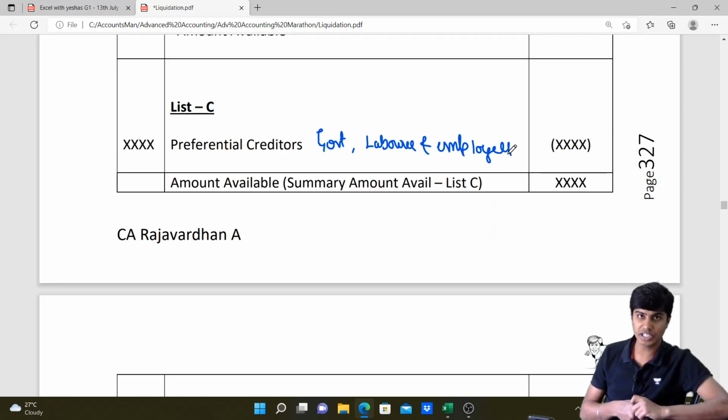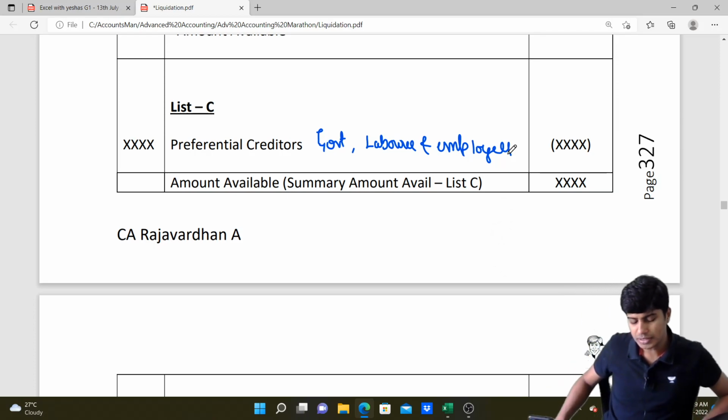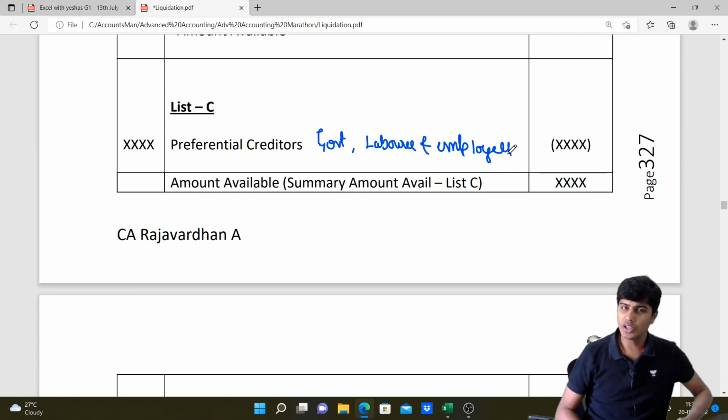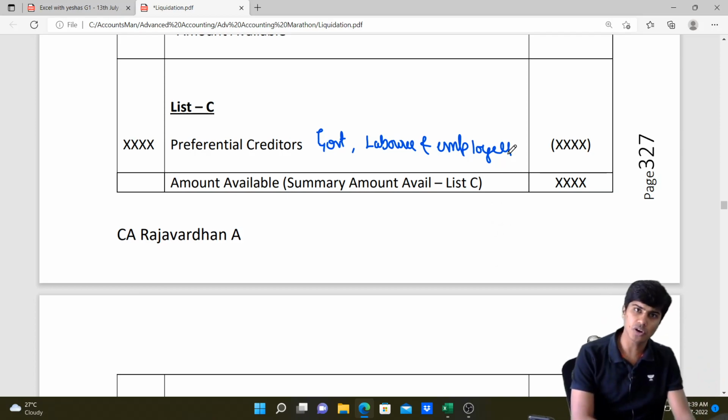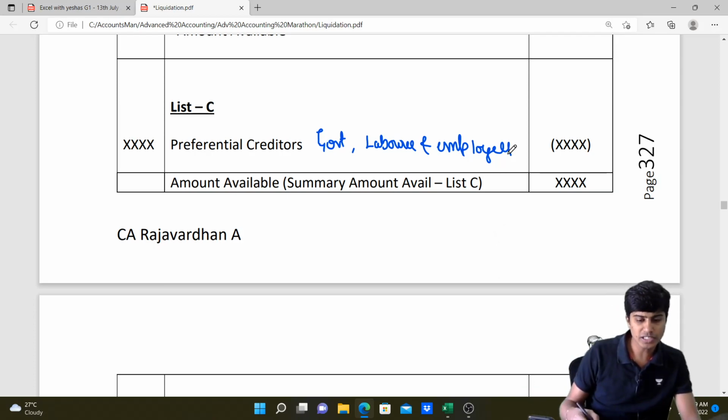Beyond that, it will be unsecured creditors again. Or PF due, ESI money due, gratuity money due, retirement money due, leave travel compensation, all of this will be preferential creditors. You might not pay them to the fullest, so we'll write their book value and the payment.